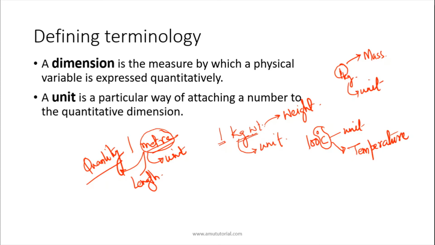So units are the quantitative parameter that represents some quantity. Quantity in the sense, I mean, physical quantity or fundamental quantity. In that sense, I'm using this terminology, quantity. Quantity means some physical, fundamental quantity. We have 7 fundamental quantities, so in that sense I'm using this term, quantity. So this unit represents a fundamental quantity.